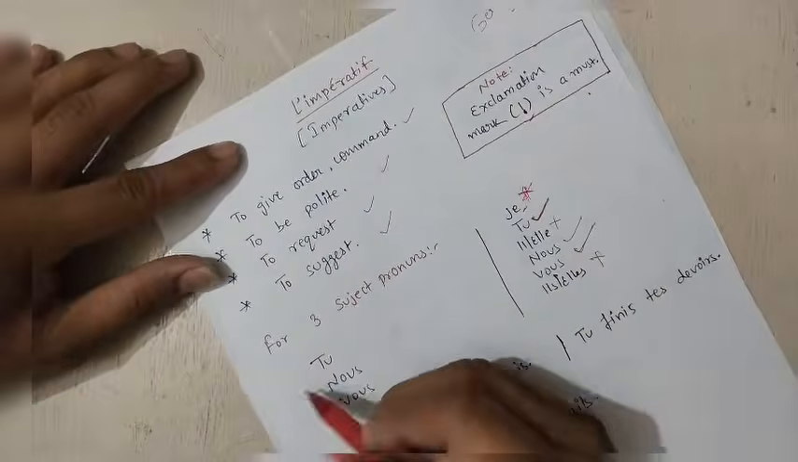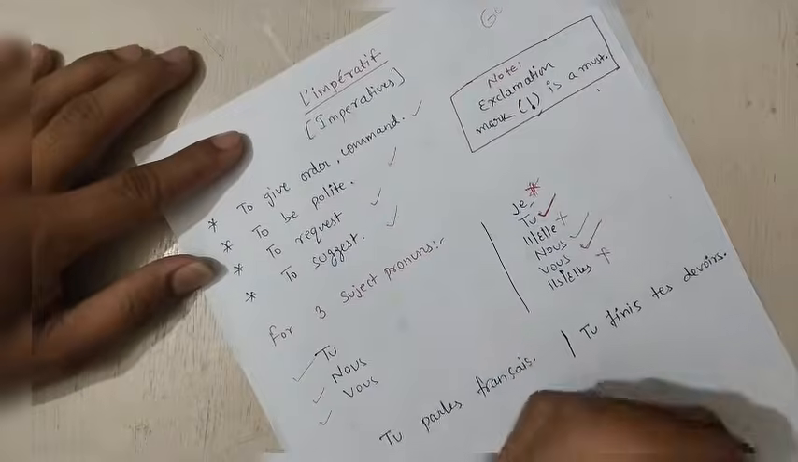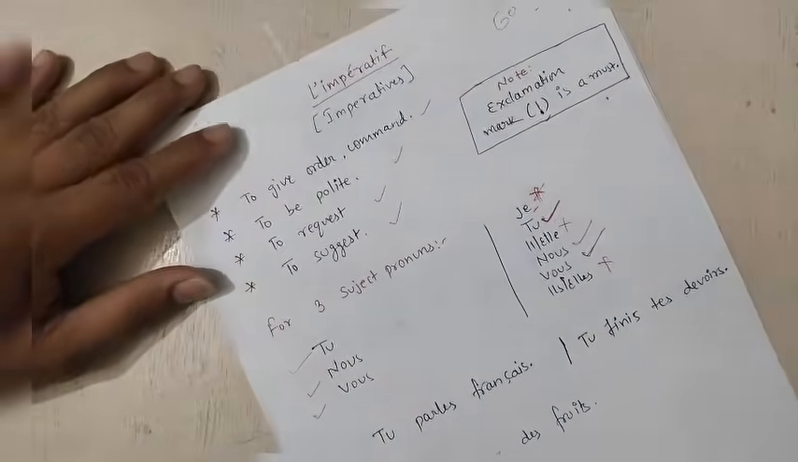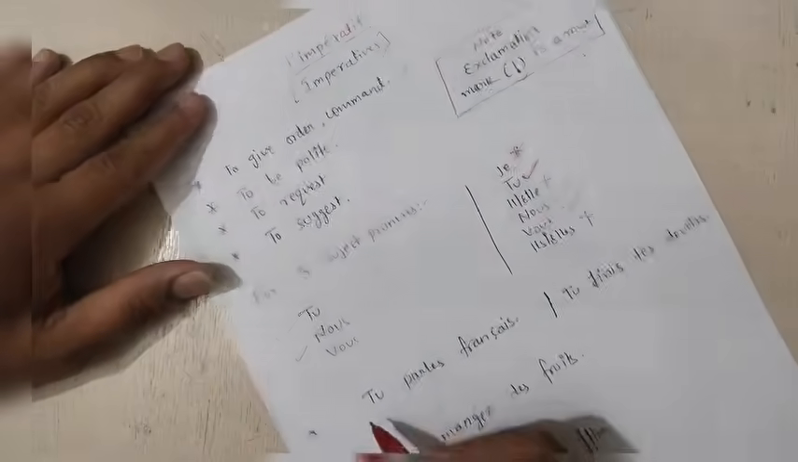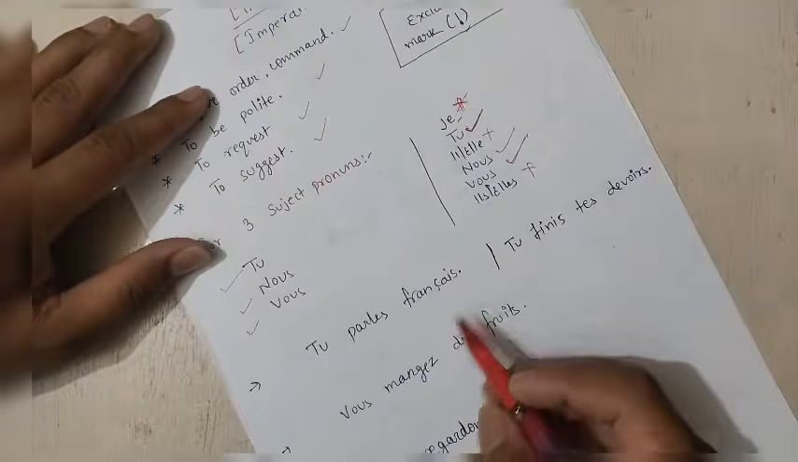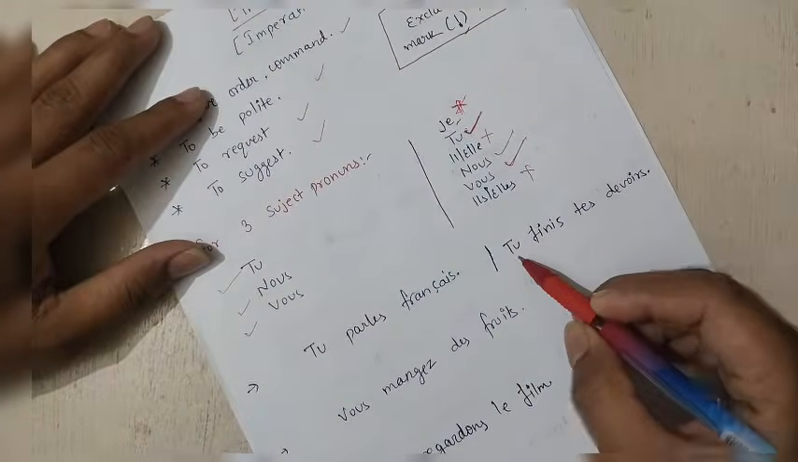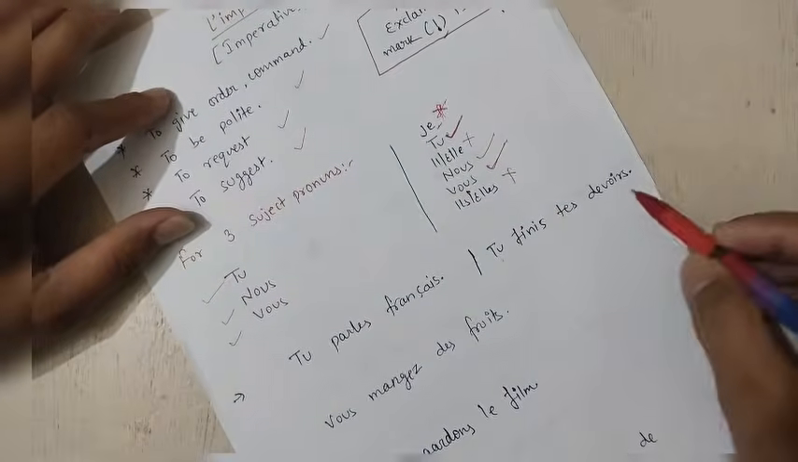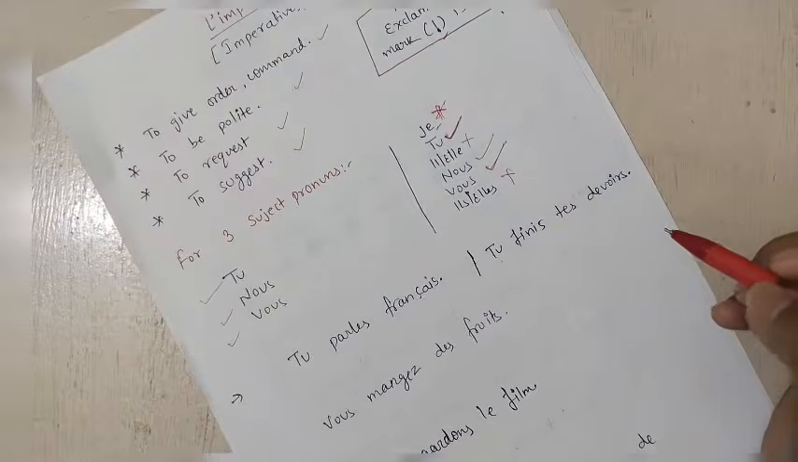So how many subjects do we get? We get tu, we get nous, we get vous. These three subjects can be used for framing sentences. Let's see how to form them. Suppose you have one sentence, tu parles français, tu parles français. Second sentence, for tu, as an example, we have tu finis tes devoirs. Tu finis tes devoirs, you finish your homework.